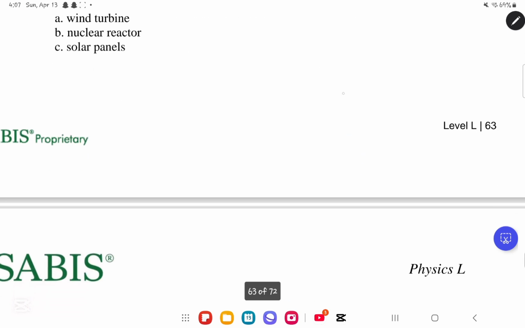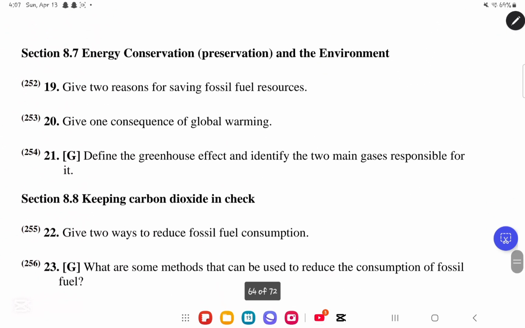Into its electric energy. We now move on to section 8.7, energy conservation, preservation, and the environment. Okay, give 2 reasons for saving fossil fuels. Very simply, 2 reasons for saving fossil fuels is that it is a limited resource. If we use it all up, then there will be no more fossil fuels left for the future generations to use. So it is a limited resource and we need to save it.